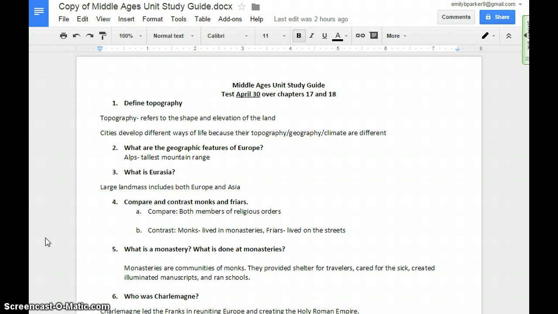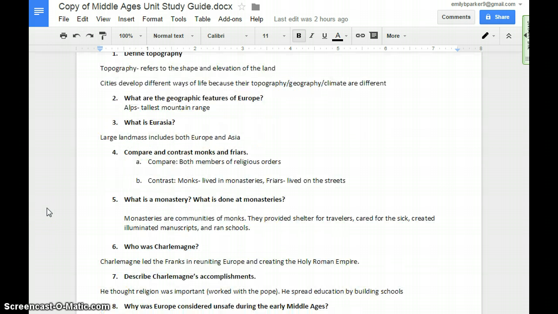Compare and contrast monks and friars. Both monks and friars are members of religious orders. However, one thing that is different about them is that monks lived in monasteries and friars live on the streets.